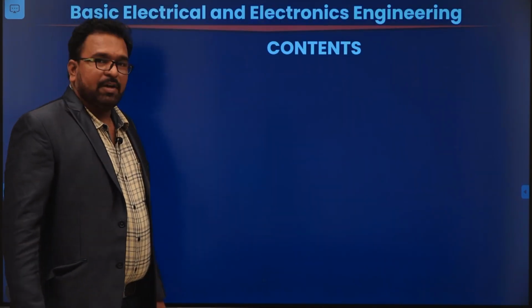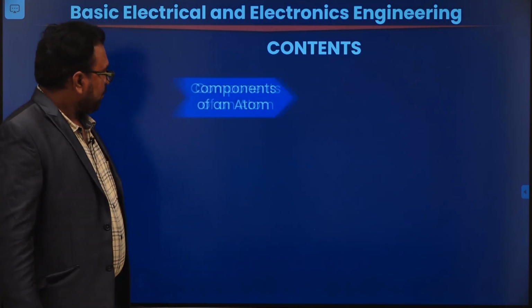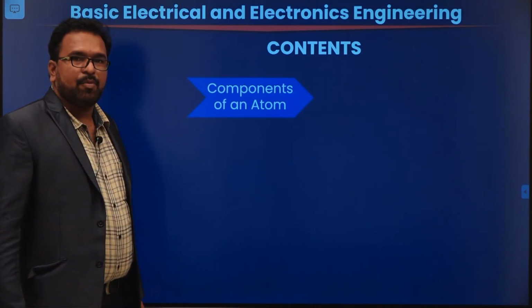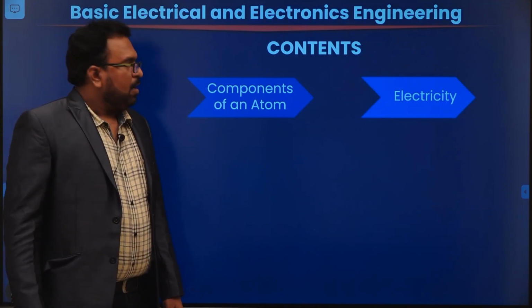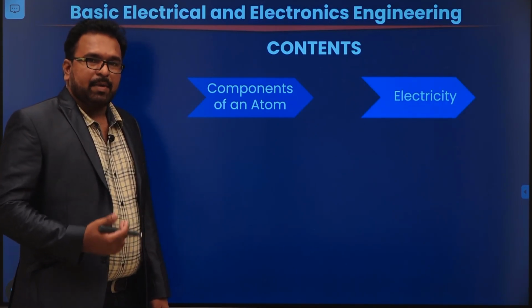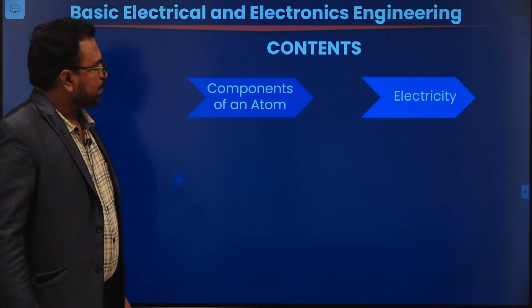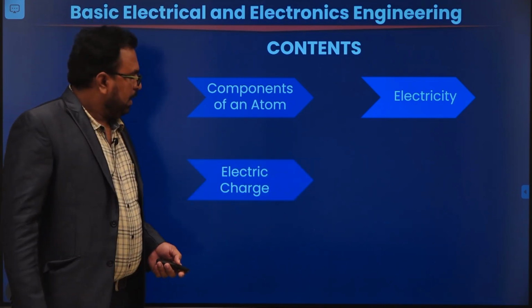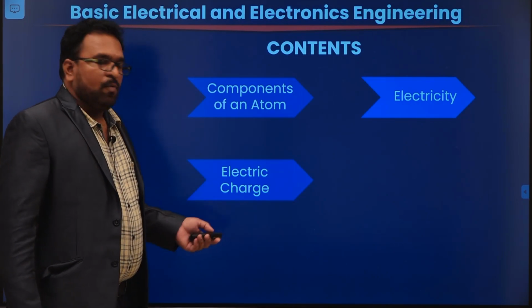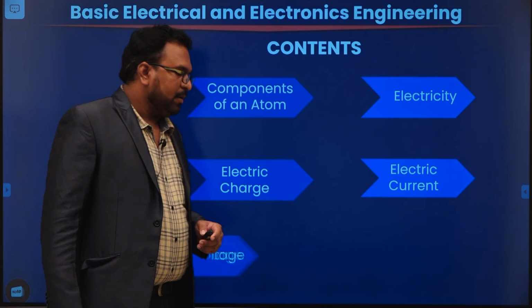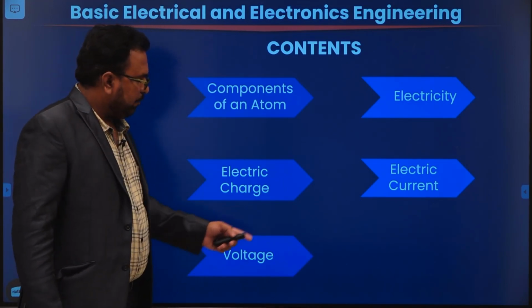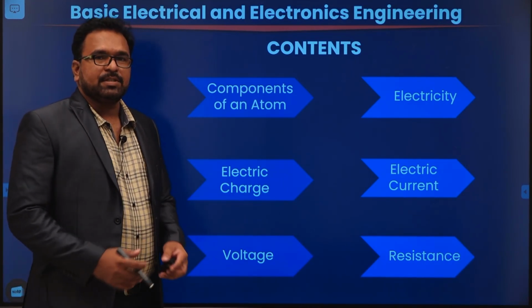So these are the contents that we are going to discuss in today's class. First one, we are going to discuss components of an atom. Next, we will discuss electricity, how electricity is produced at the atomic level, and the importance of electricity. Next, electric charge. So what is a charge? What are the 5 important facts of charge? Next, we are discussing electric current, electric voltage, and finally, we will discuss resistance.